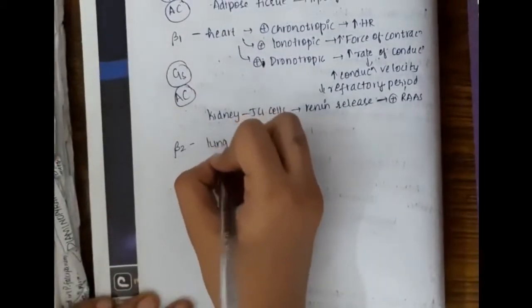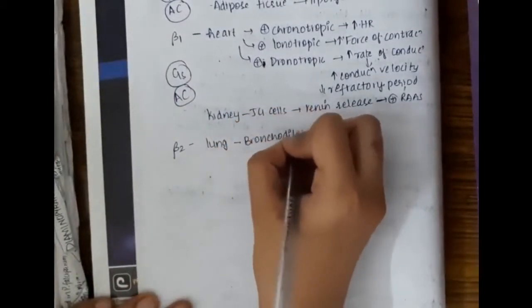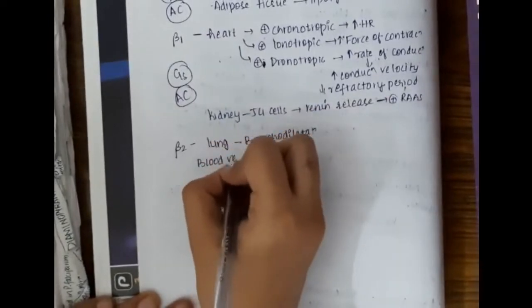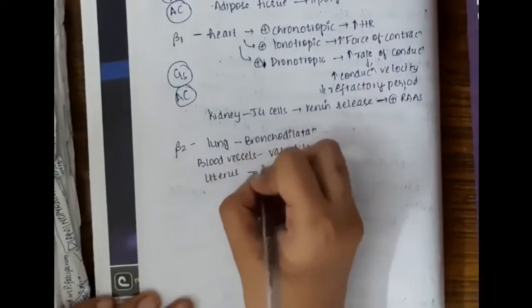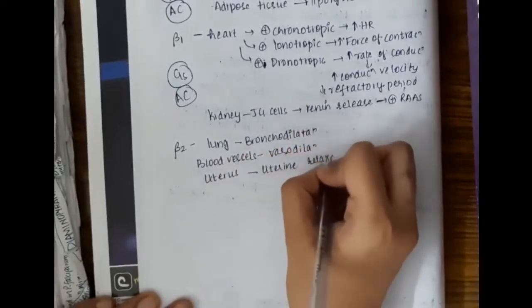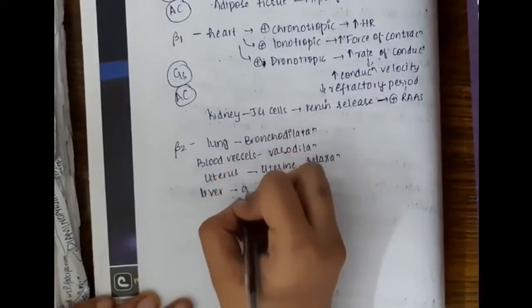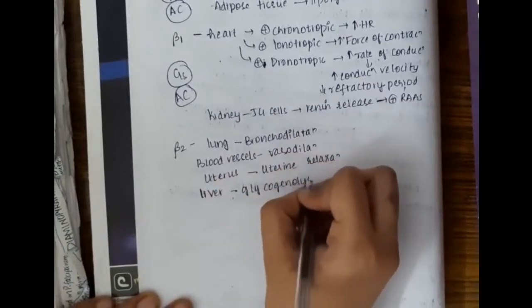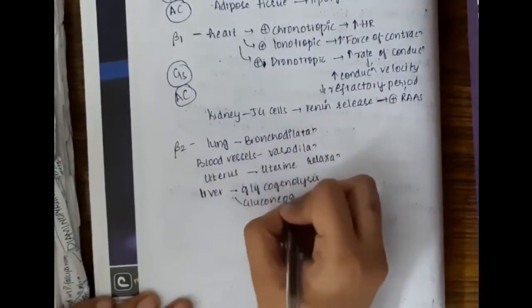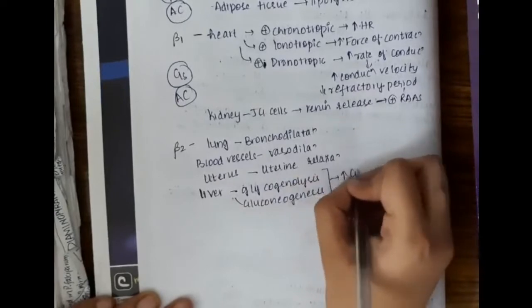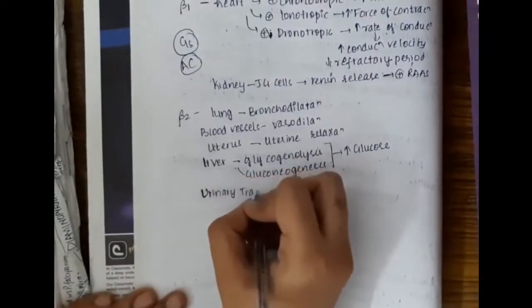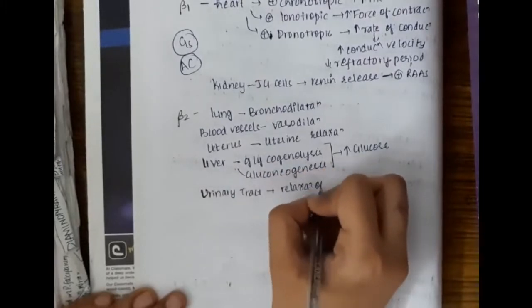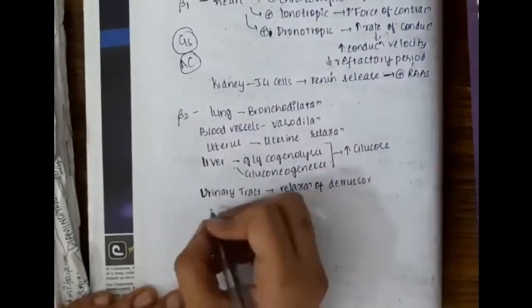Beta 2 receptor in the lungs causes bronchodilation. In blood vessels it causes vasodilation. In the uterus it causes uterine relaxation. In the liver it causes glycogenolysis and gluconeogenesis, and thus it increases glucose levels. In the urinary tract it relaxes the detrusor muscle.